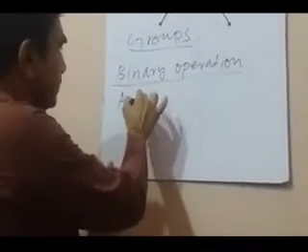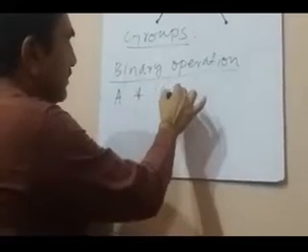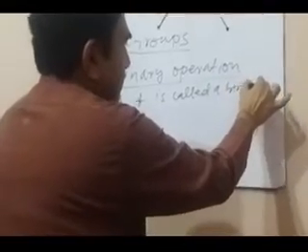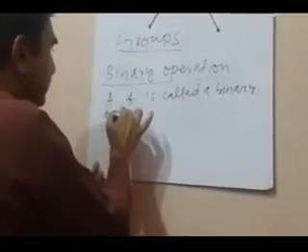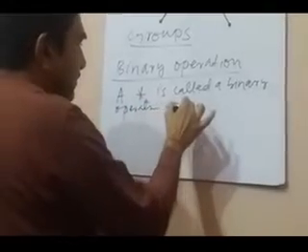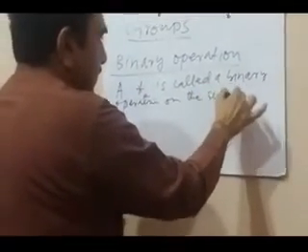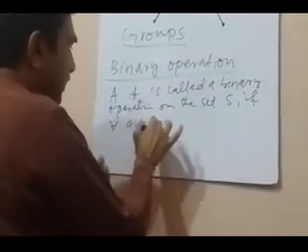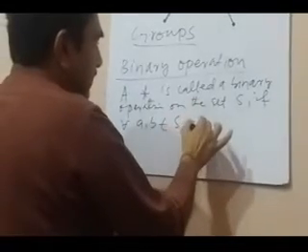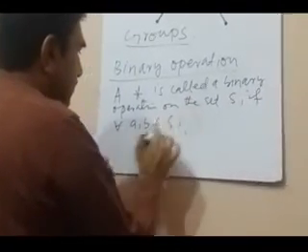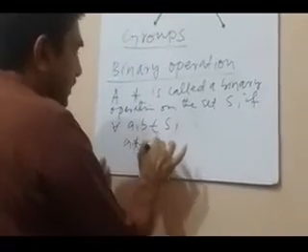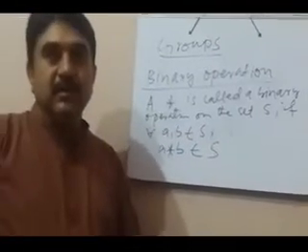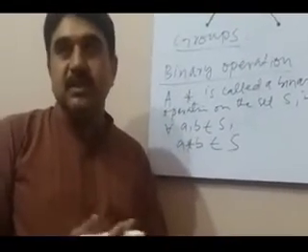A star is called a binary operation on the set S if for all A and B belong to S, A star B also belongs to S. This is the exact definition of the binary operation.